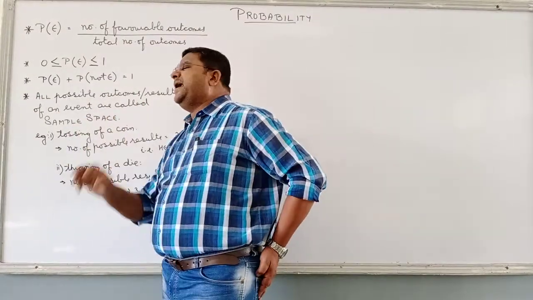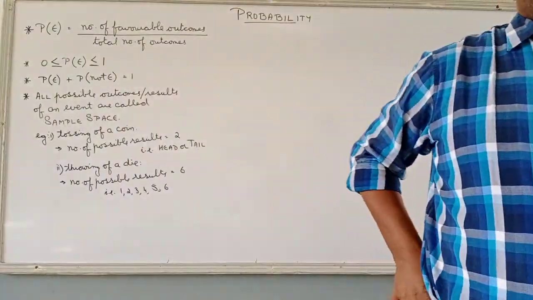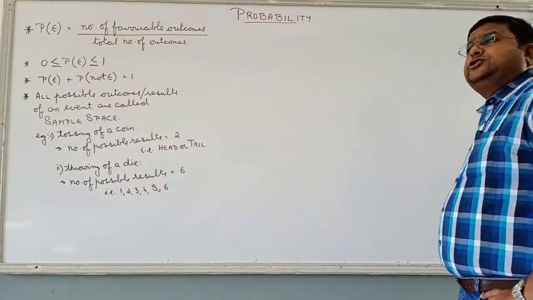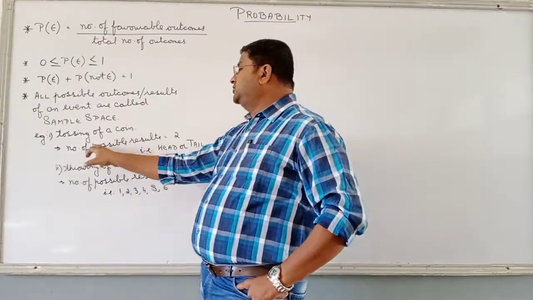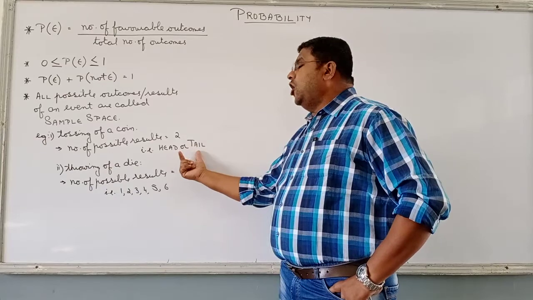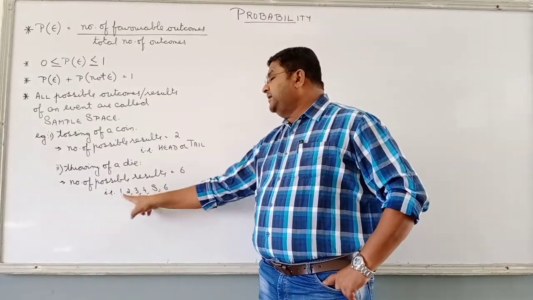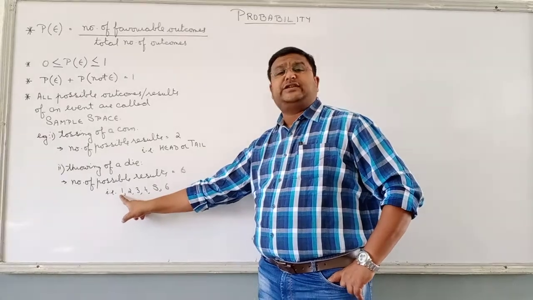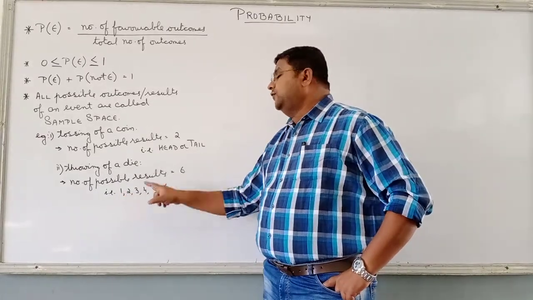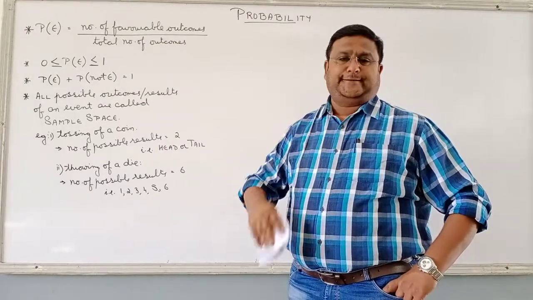And sample space. What is sample space? All the possible results in an event are called the sample space. When we talk about possible outcomes in a coin, how many in the sample space? 2: head and tail. When we talk about a die, how many in the sample space? 6. Which are they? 1, 2, 3, 4, 5 and 6. This is what we mean by sample space.